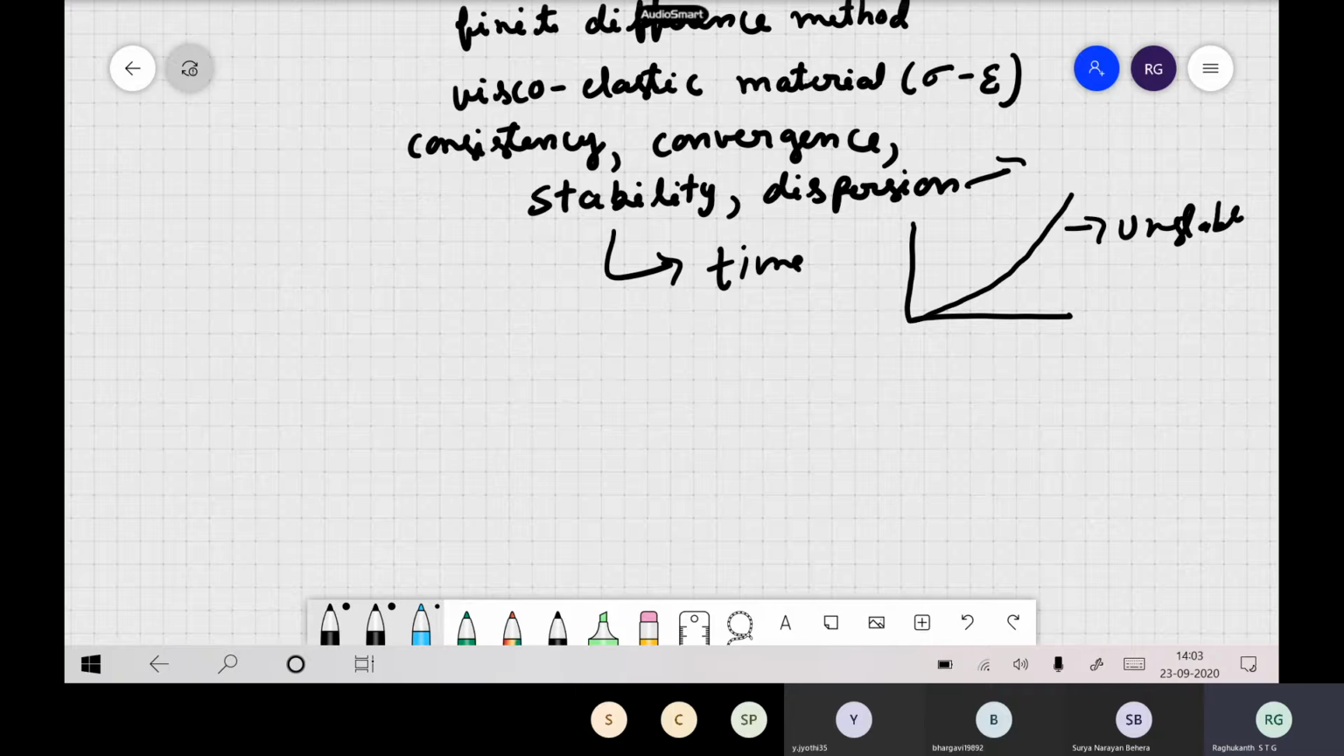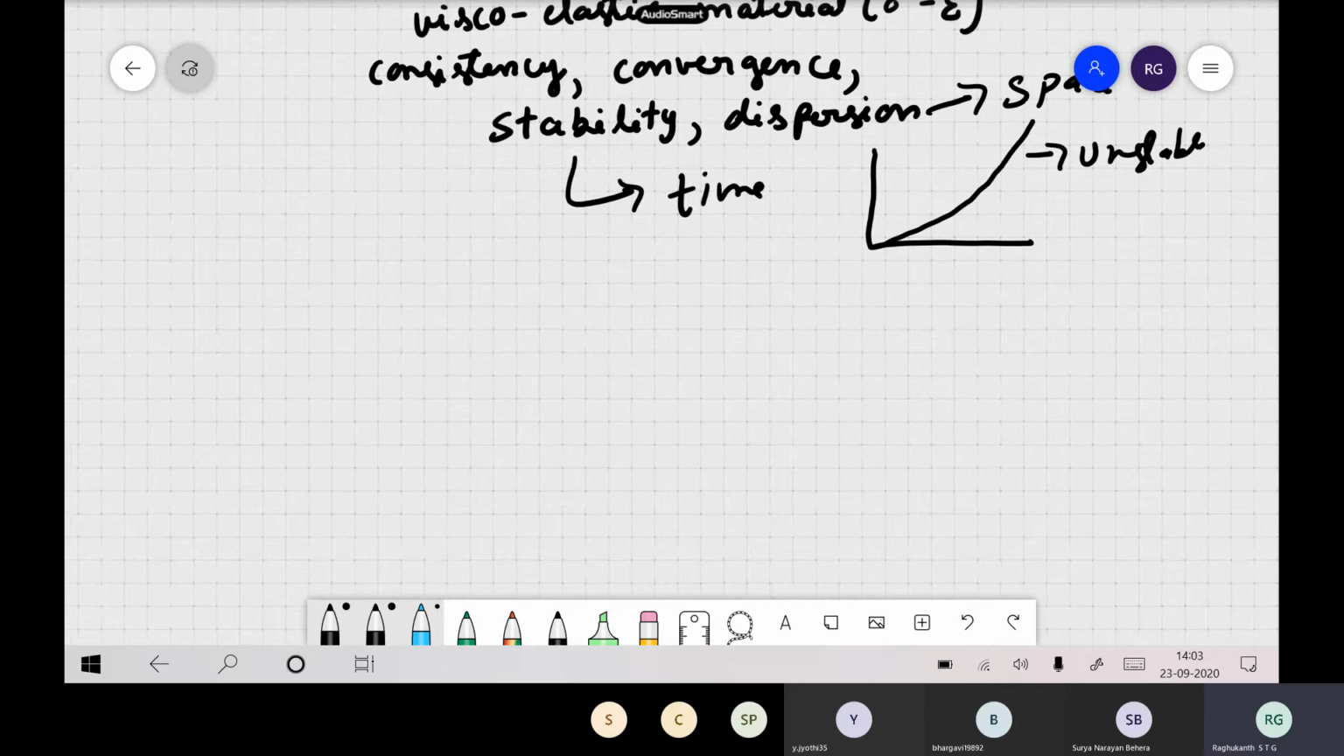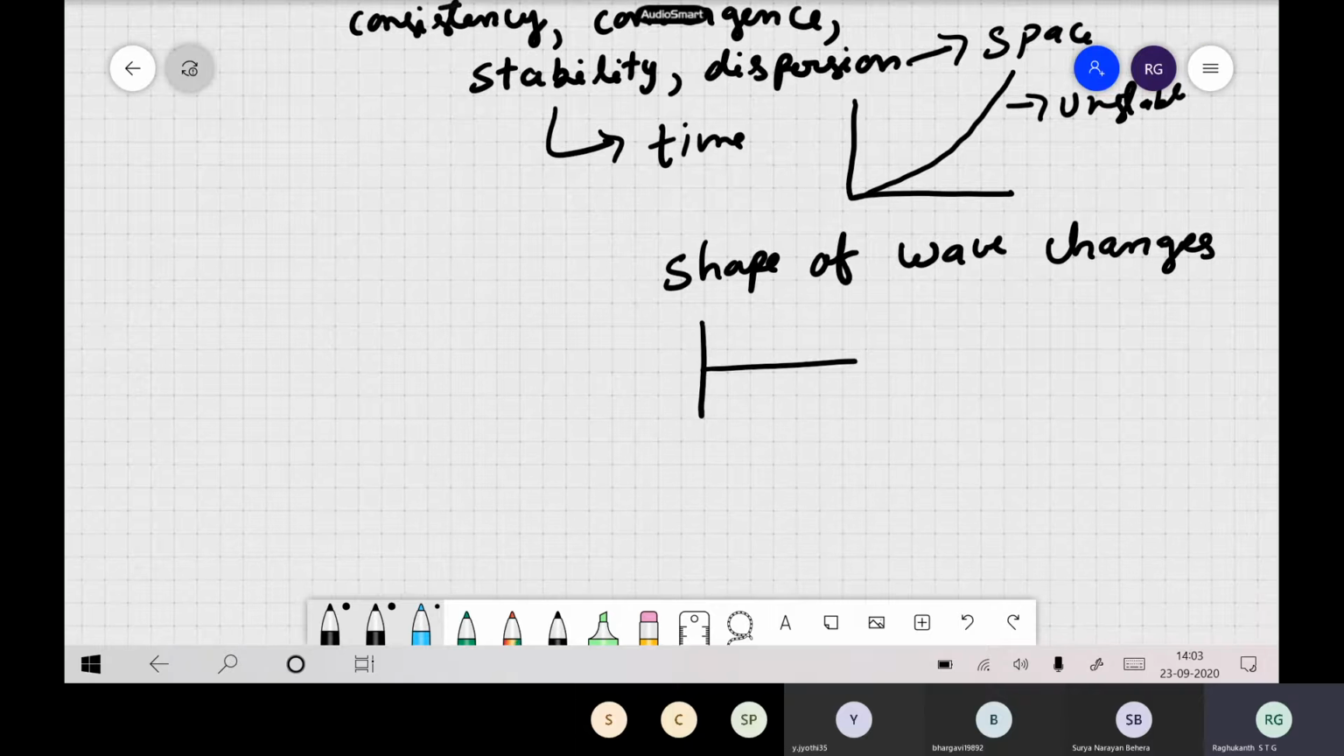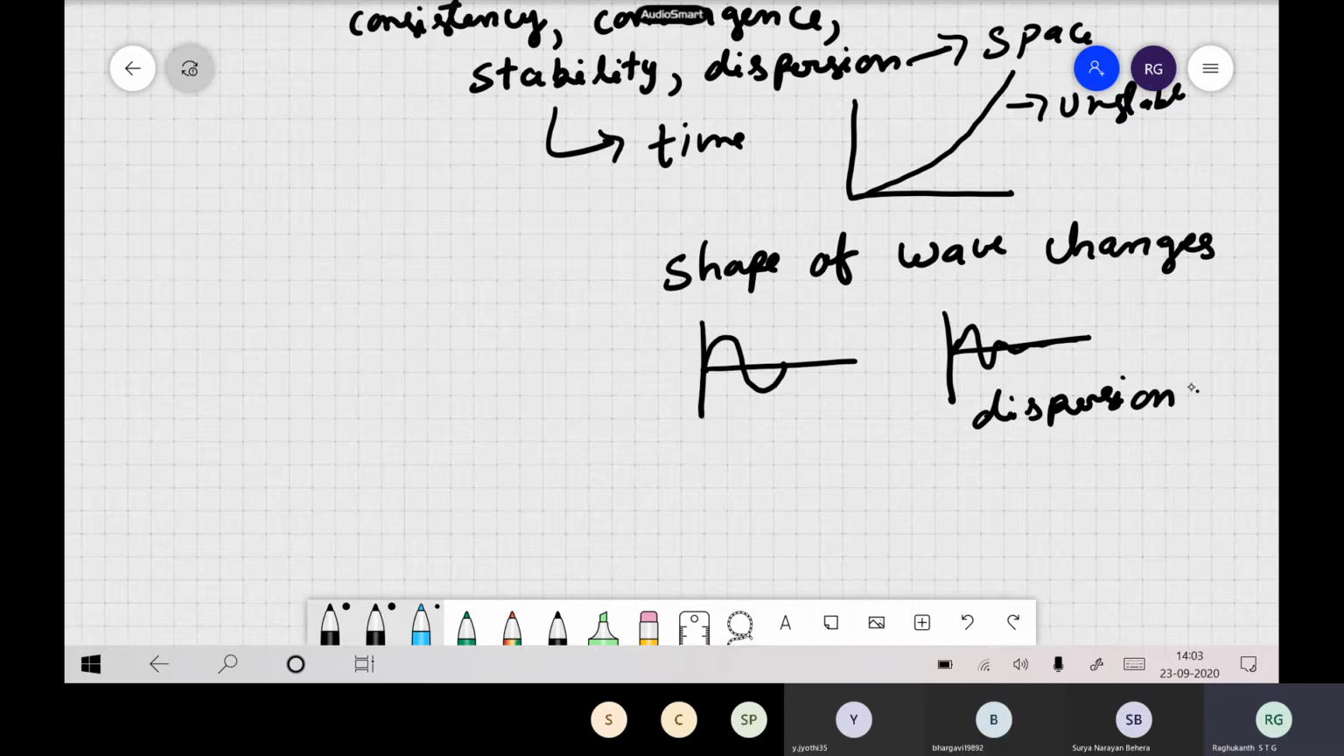Dispersion is a combination of time and space, but generally it is a space kind of thing, like the shape of the wave changes. Suppose even if the medium is undamped, the shape of the wave changes. Initially at x equal to 1 meter, let us say the wave is like this. Now at x equal to 10 meters or some other place, suddenly it becomes like this. This we call dispersion. The shape itself changes.